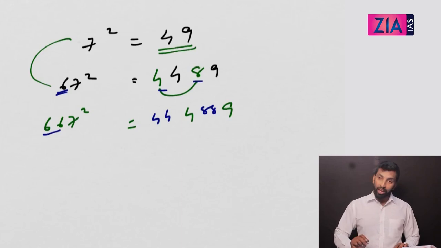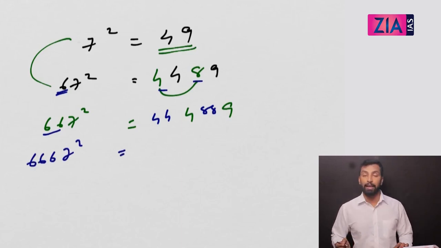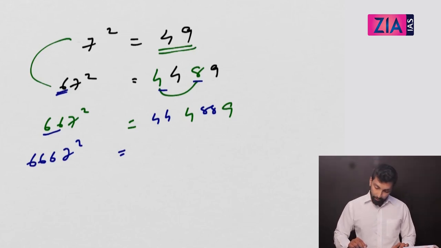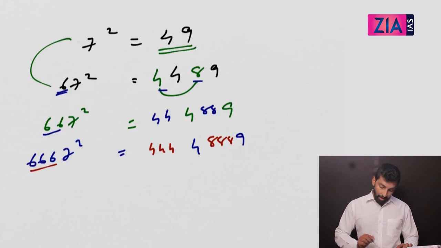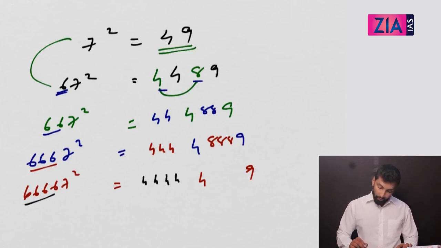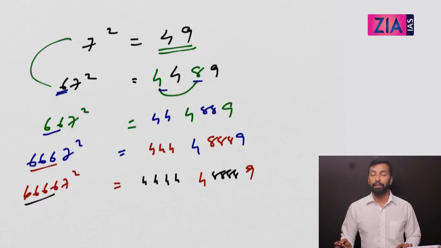Now here 1 6, so you have 1 4 and 1 8, so 2 6, so write 2 4 and 2 8. Now if I ask you 3 times 6 7 square, you will directly tell me the answer, right? First you will write 49, then 3 times 6 means 3 times 4 and 3 times 8. So 4 times 6 7 square will be: first you write 49, then since 4 times 6, you write 4 4 and 4 8.